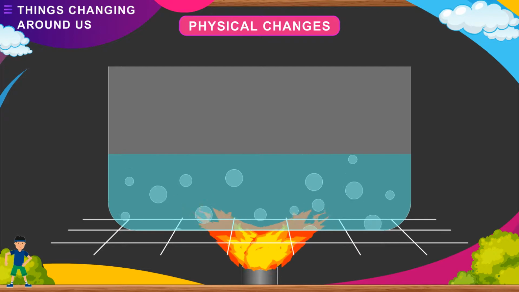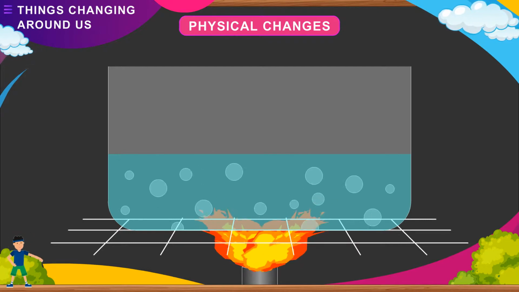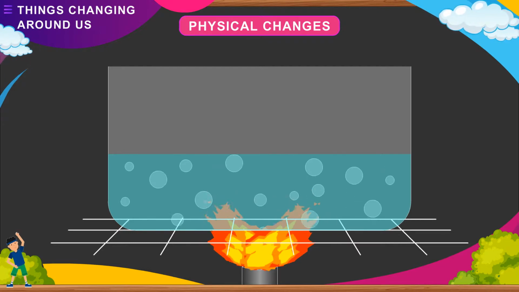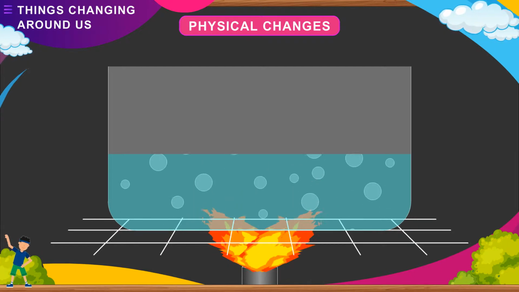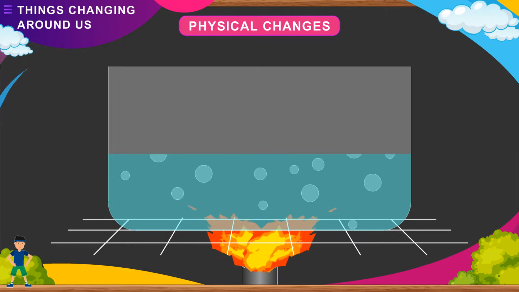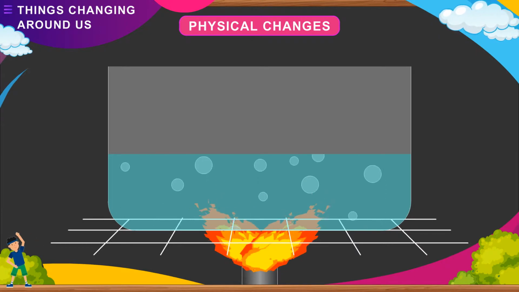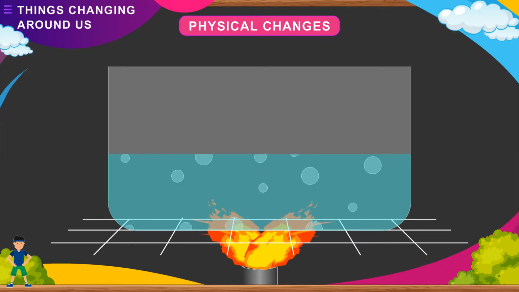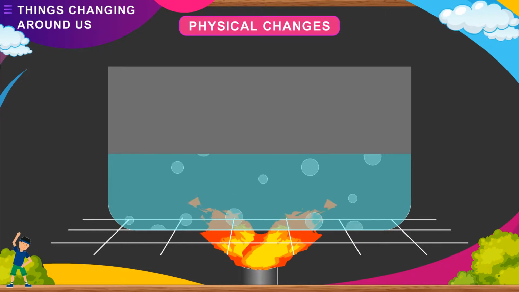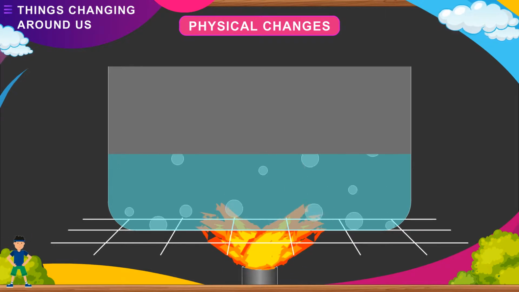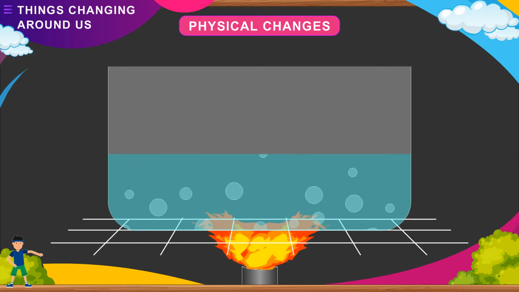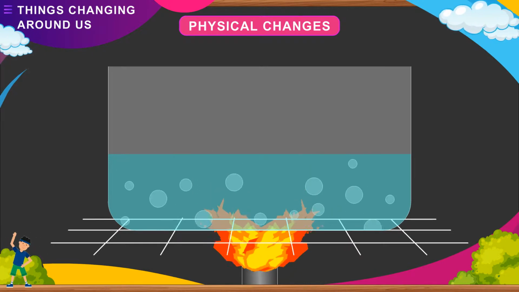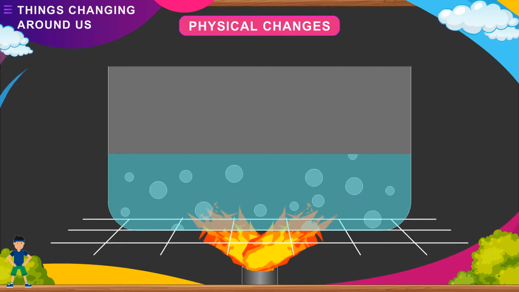Dissolve some sugar in water so that water becomes sweet in taste. Evaporate the sugar solution in a china dish over a burner on a spirit lamp. A white residue is obtained in the china dish. All the properties of the residue are identical to sugar, which was earlier dissolved in water. Thus, we observe that no new substance is formed. Hence, it is a physical change.